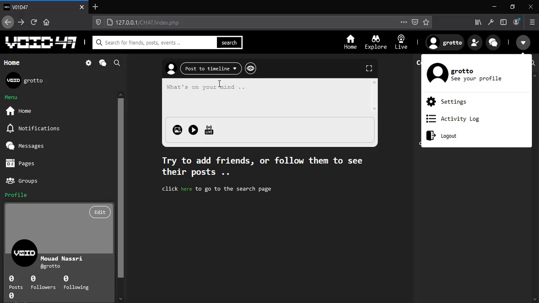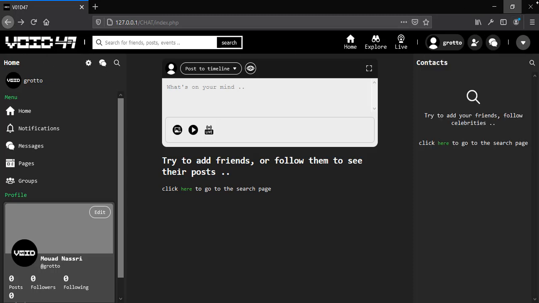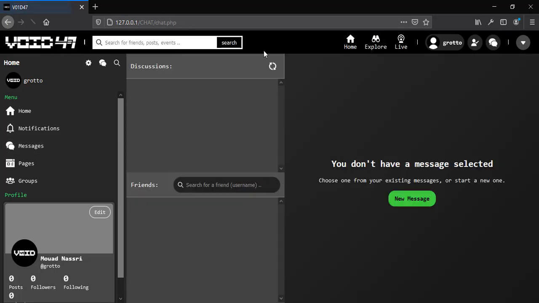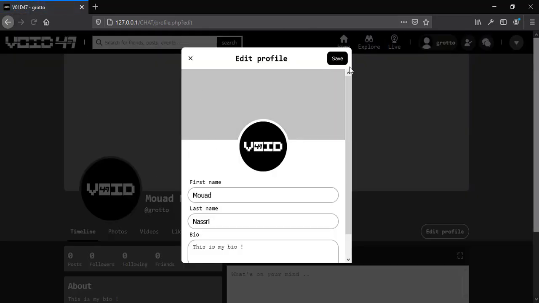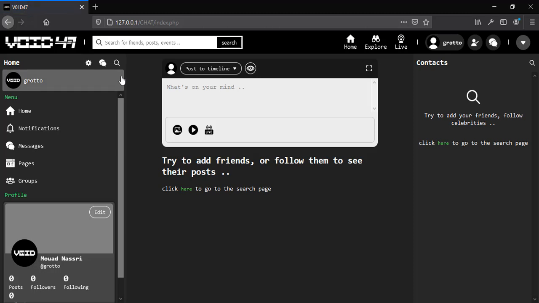If the user shares a post or likes a post or something like that, we need to log this information into some specific file, which could be a text file or something like that. Now this is all about this header, and this header is included in every page, as you can see.